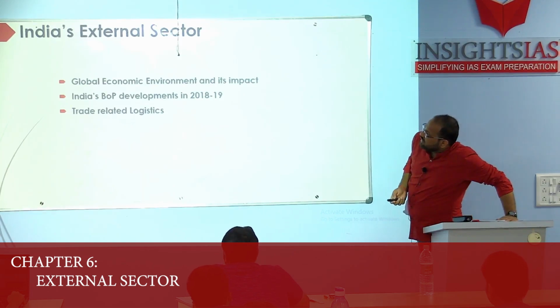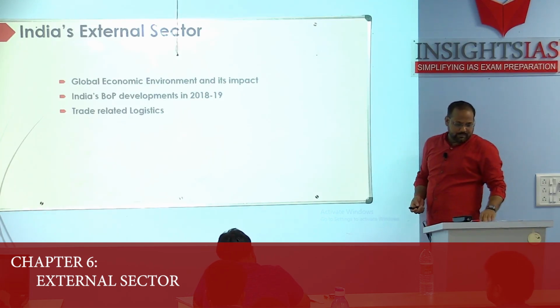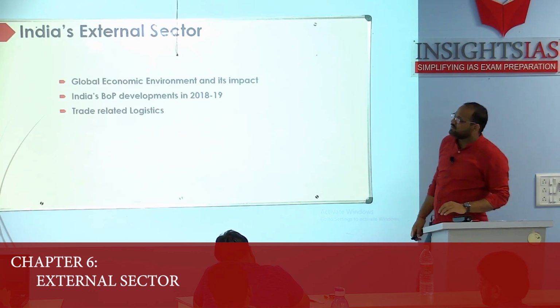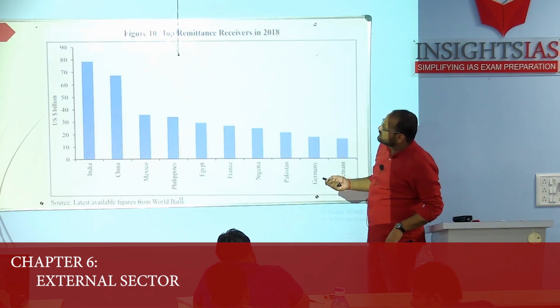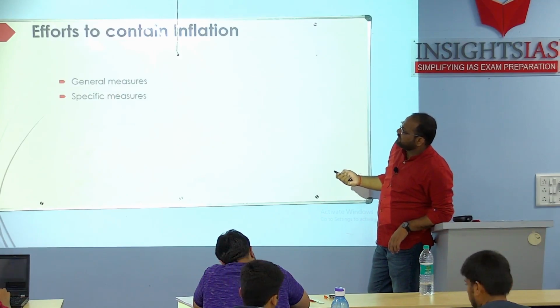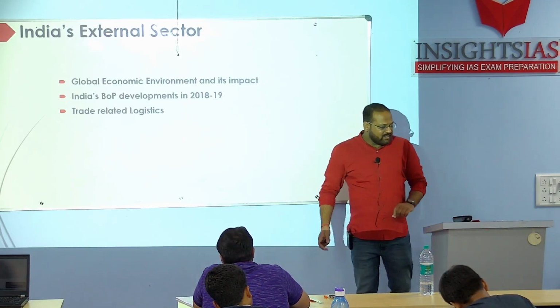Next chapter is India's external sector. This is the next chapter itself. I have not written it, I guess. This is the 6th chapter, India's external sector.